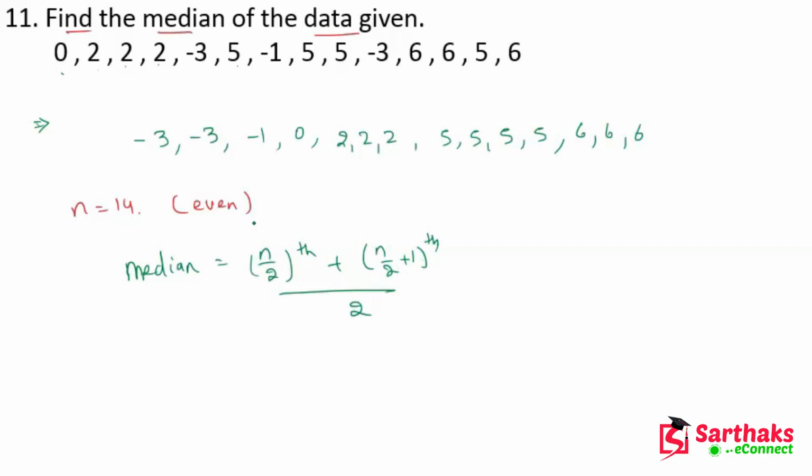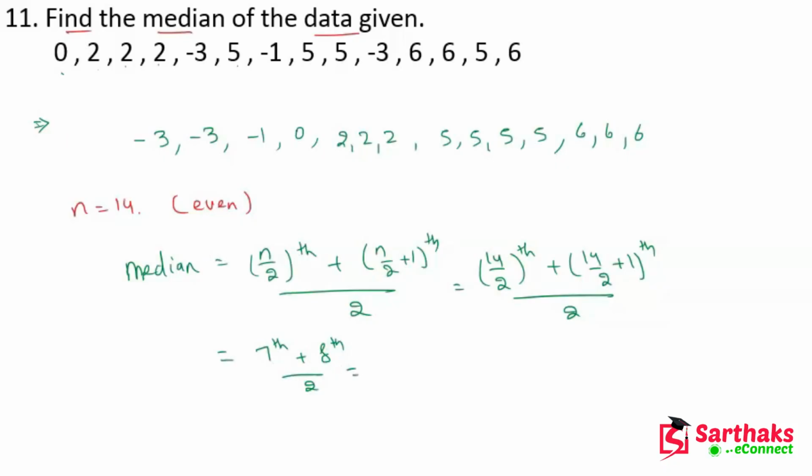This is the formula when n is even. Here n is 14, so 14 upon 2th observation plus 14 upon 2 plus 1th observation, divided by 2. After solving this we get the 7th observation plus the 8th observation, divided by 2.